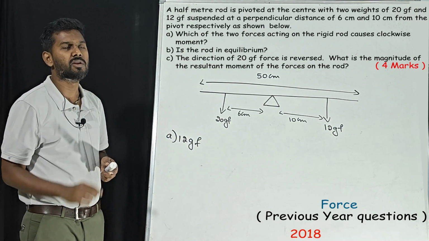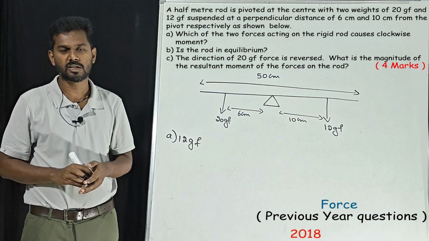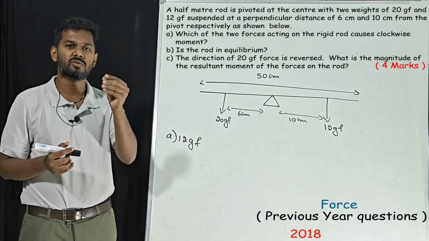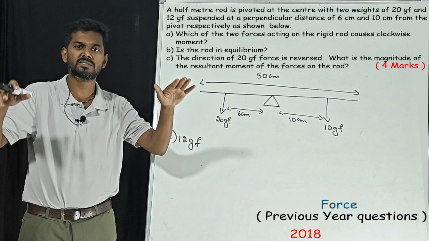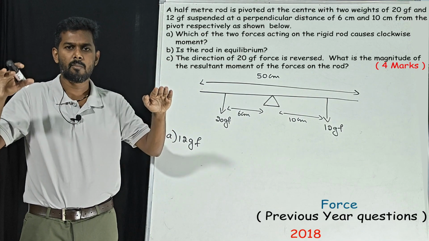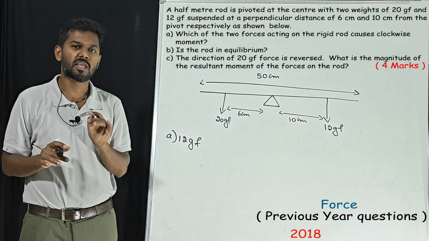Next, is the rod in equilibrium? What do you mean by equilibrium? If you have solved all the numericals from the textbook, this is not a question for you. This is a very simple thing. Equilibrium means if the scale is balanced or not. If the scale is not balanced, we don't call it equilibrium.